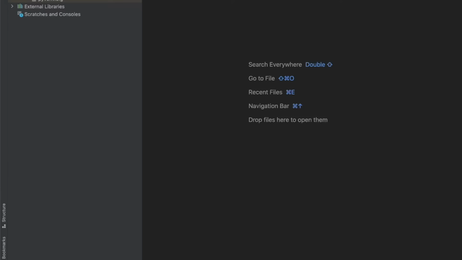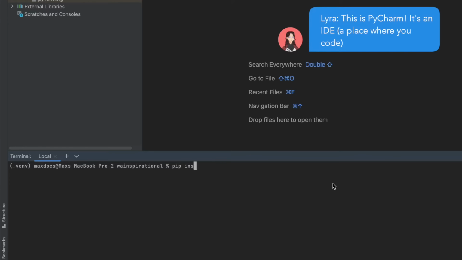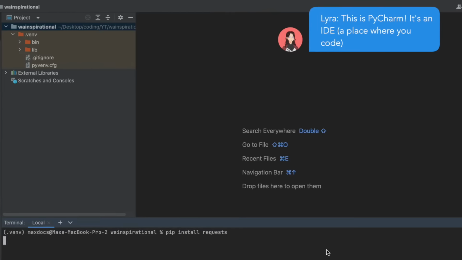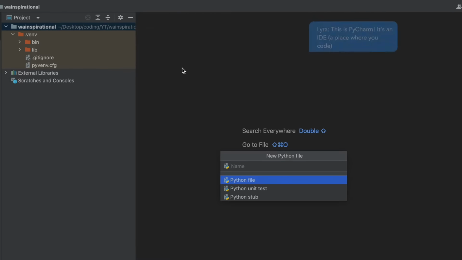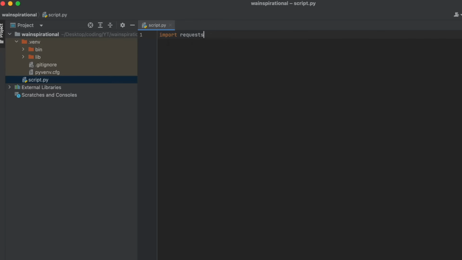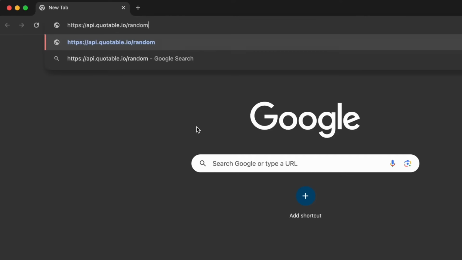Today, we're going to be building a WhatsApp bot that sends you inspirational quotes, and you can do that by opening up the terminal and typing pip install requests. And then we're going to open a new Python file, and we're going to import requests and import time. And then we're going to define a new function called getRandomQuote. So def getRandomQuote. And we're going to get our quotes from an API endpoint called